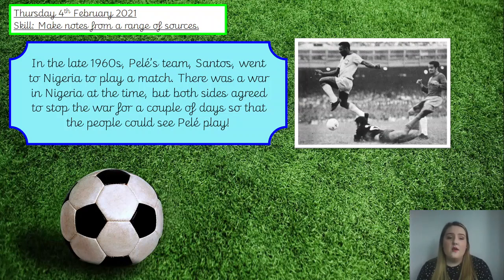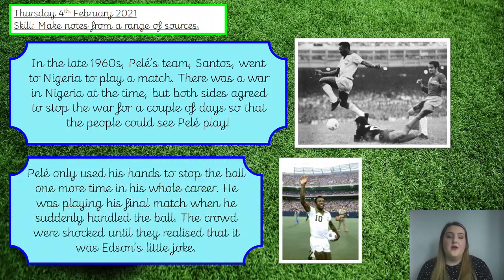There was a war in Nigeria at the time, but both sides agreed to stop the war for a couple of days so that the people could see Pelé play. Pelé only used his hands to stop the ball one more time in his whole career. He was playing his final match when he suddenly handled the ball.